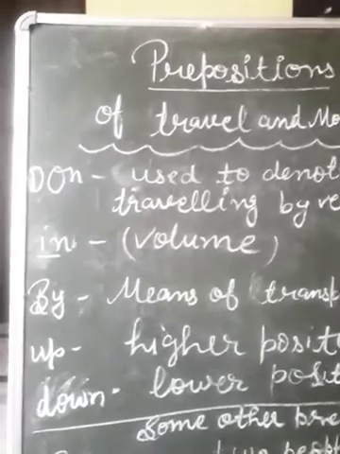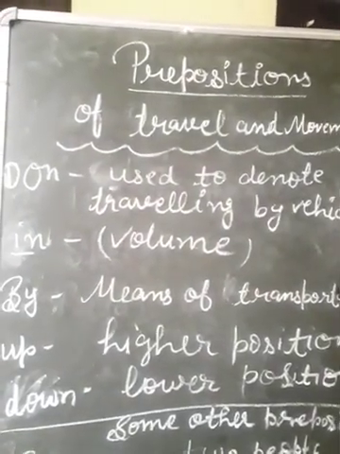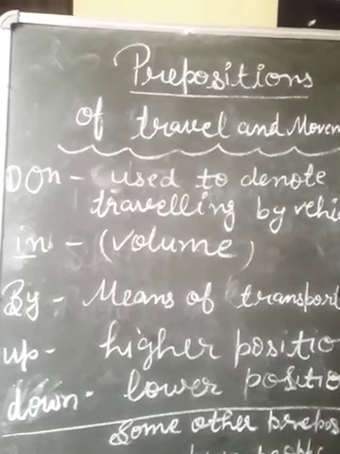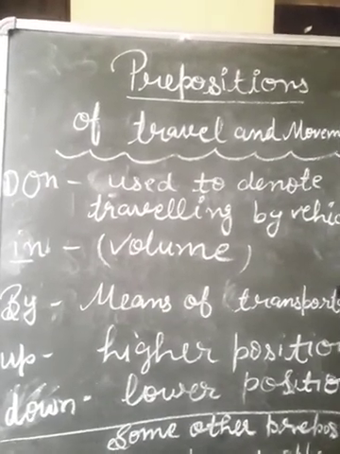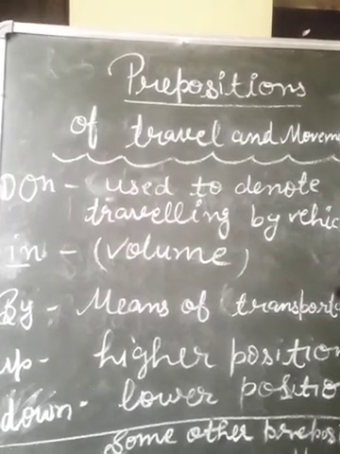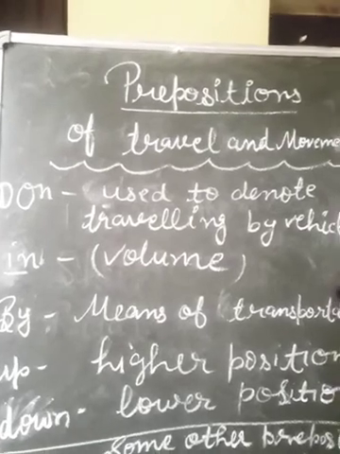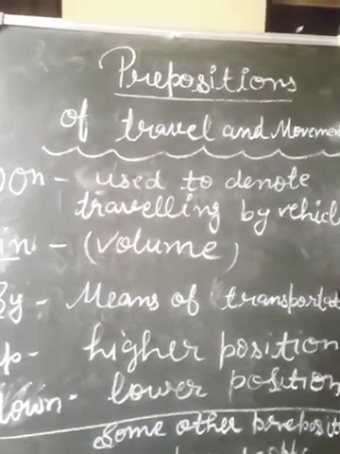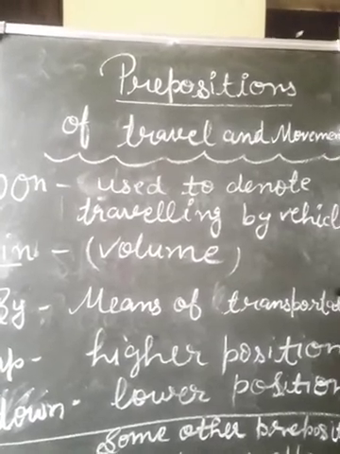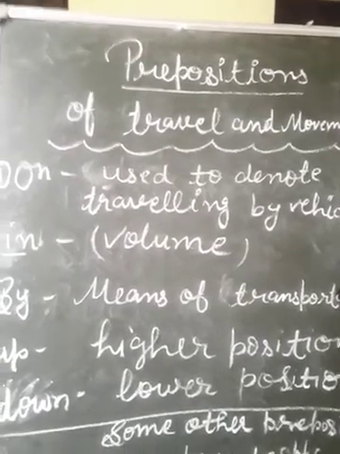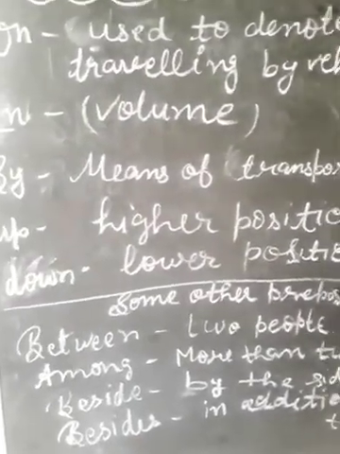Next is down. Down preposition is used to denote the movement to a lower position. Okay. For example, he came down the stairs. The tears started streaming down her face. There are some other prepositions also.